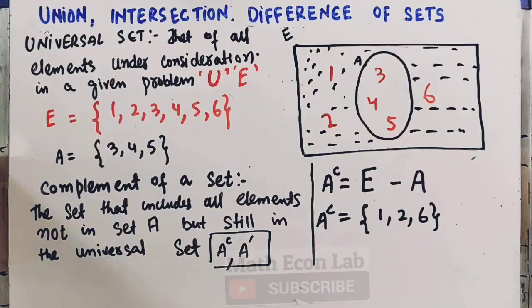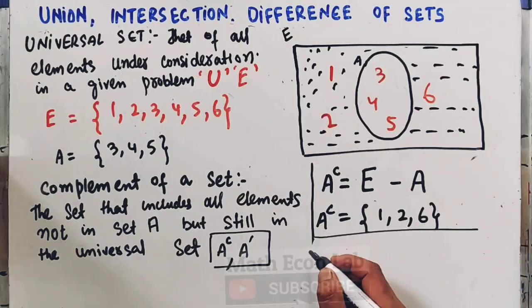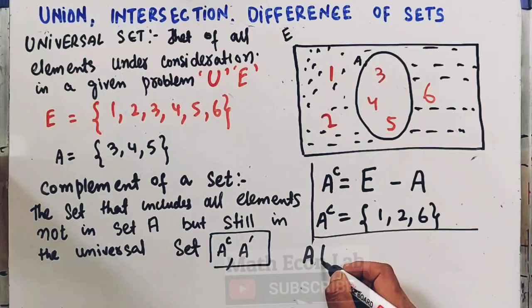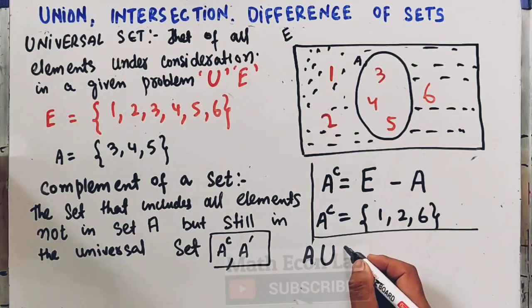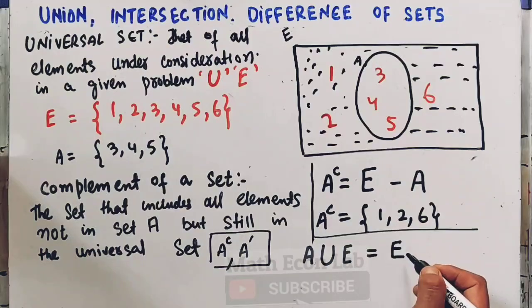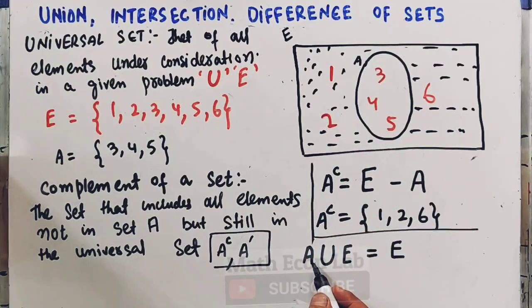Now here we can also see some of the properties of the universal set. Briefly, the union of set A and the universal set gives us the universal set. Set A contains 3, 4, 5.